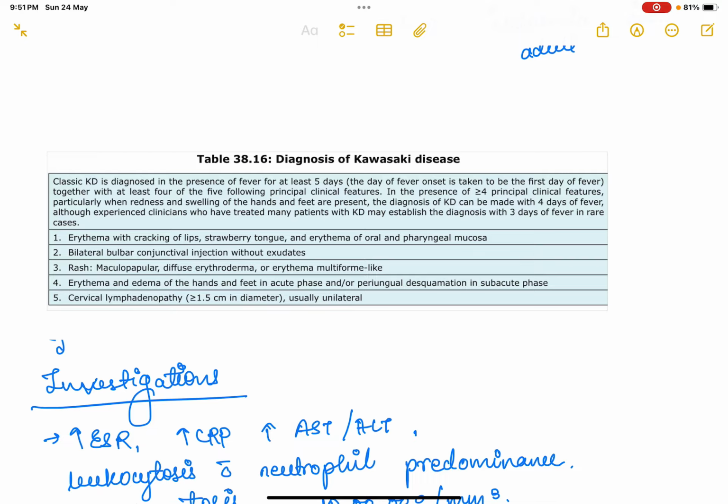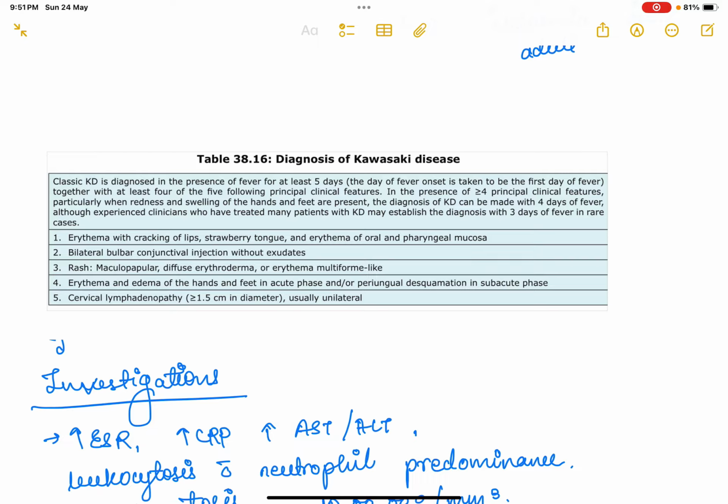But sometimes, in the presence of 4 or more principal clinical features, particularly when redness and swelling of the hands and feet are present, the diagnosis of Kawasaki disease can be made with 4 days of fever. Although experienced clinicians who have treated many patients with KD may establish the diagnosis with 3 days of fever in rare cases. So you do not have to wait for 5 days to make the diagnosis of Kawasaki disease, as it has a risk of coronary artery aneurysm and lifelong cardiac abnormalities, right?